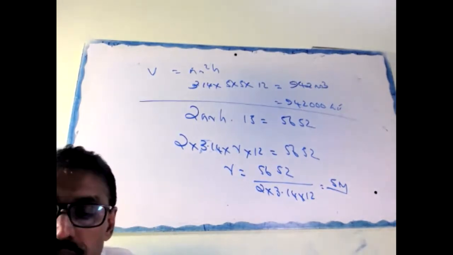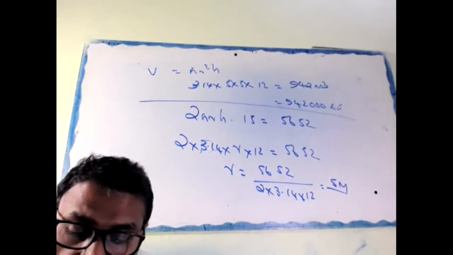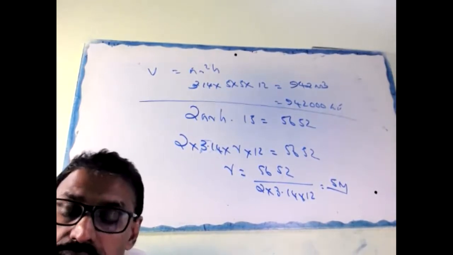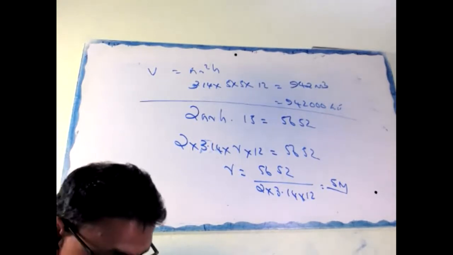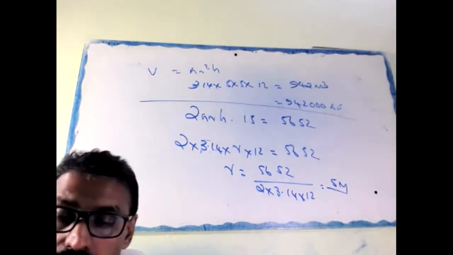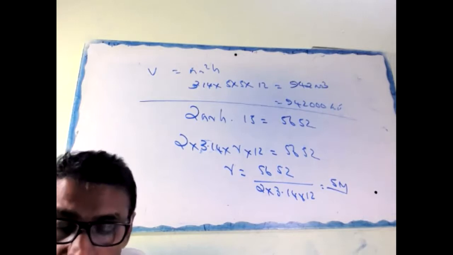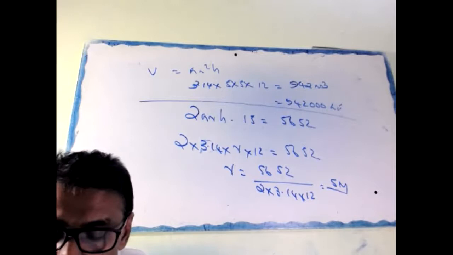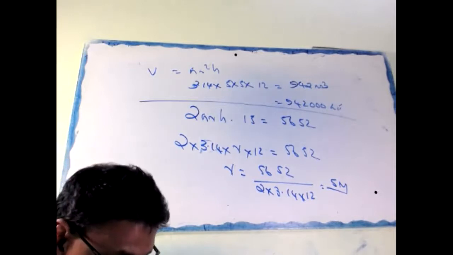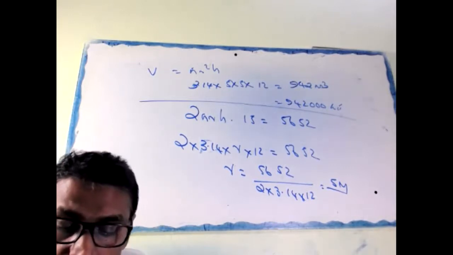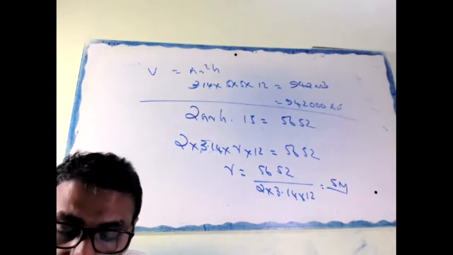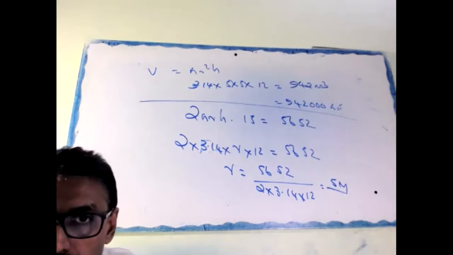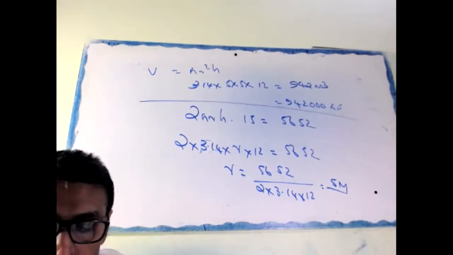Okay, next question. A cone, a hemisphere, and a cylinder stand on the same base and have equal height. This is a star question. Hello, put a star mark. Find the ratio of their curved surface area. Once again, this is a star question.